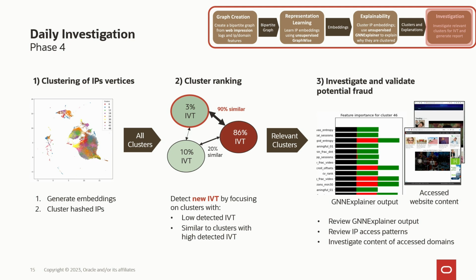And then what does it mean to look at the cluster? It means we look at the explainer output, so which were the most influential domains. We can go to these domains and look at what is there. Sometimes it looks quite suspicious because it is full of ads and clearly not intended for people to actually use this page. We can also look at the graph itself, so for example, IP access patterns. If it's very regular, it could mean maybe it's a bot. So all of these factors can play into it. But this last step is still something that an investigator needs to look at.